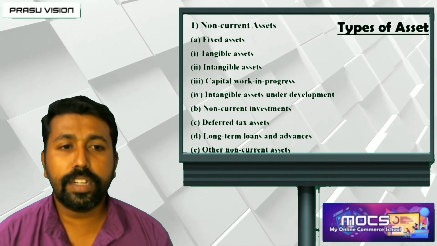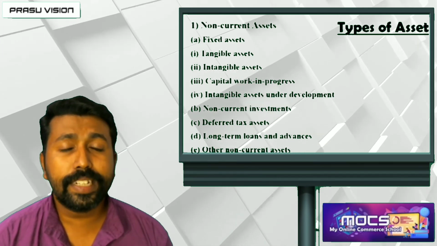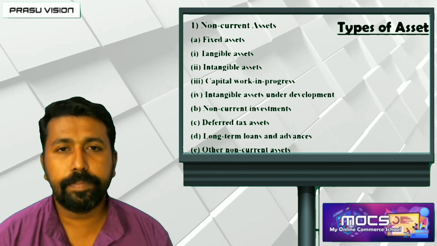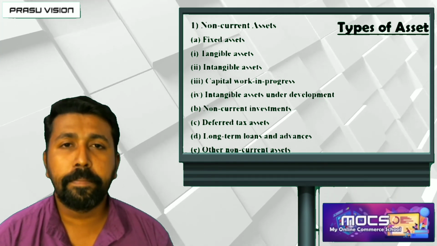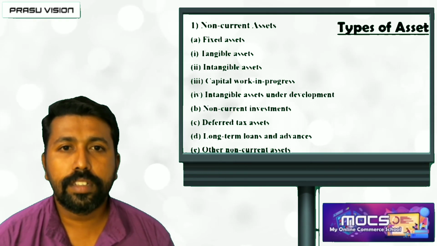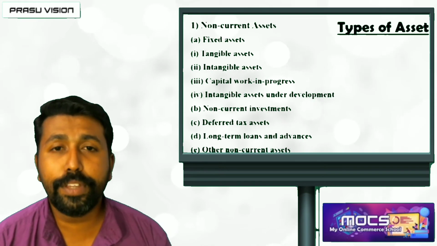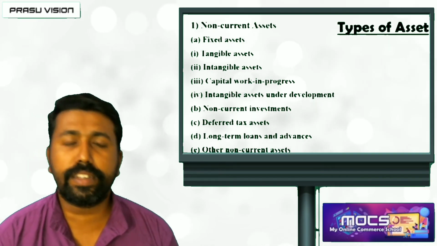And another item is deferred tax asset, which we will discuss later. Long-term loans and advances includes the amount of money given by the company as loans and advances to a third party or to members of the organization, workers of the organization.